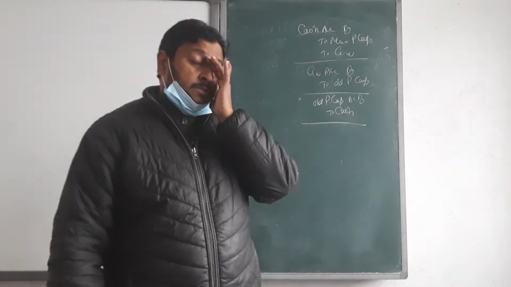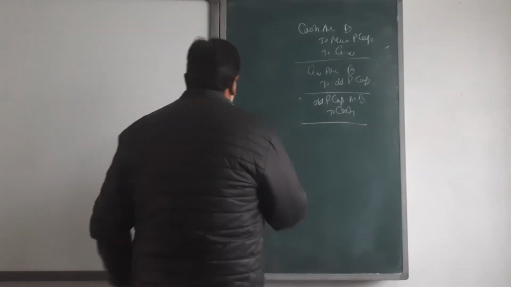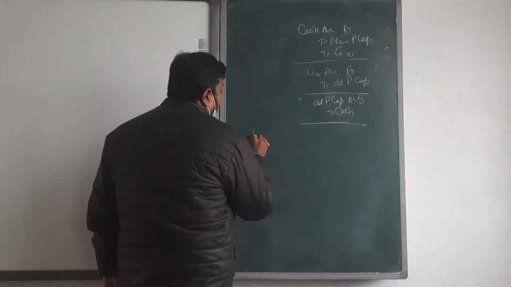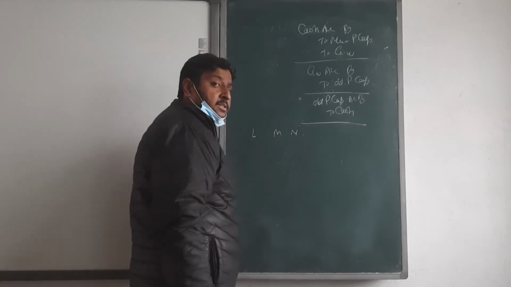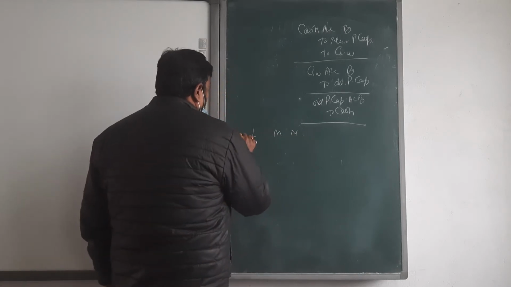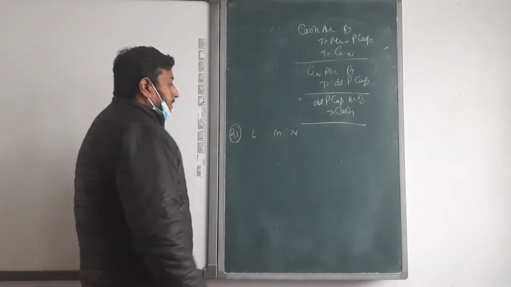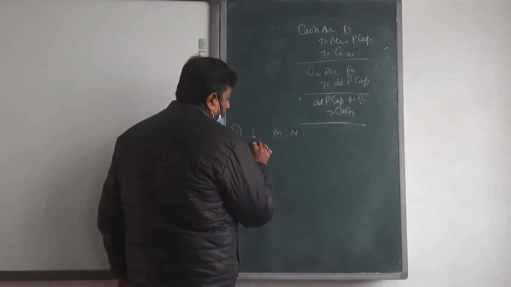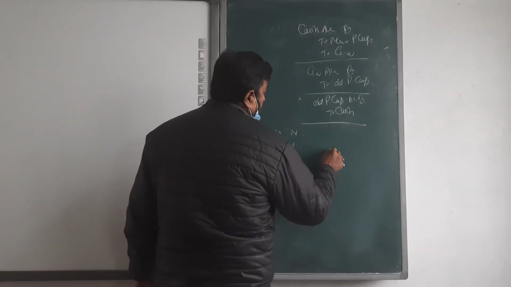Okay? Read our first question for this topic. That is question number 21. L, M and R are the partners sharing profit in the ratio of 3, 2 and 1. They admit O into the partnership.